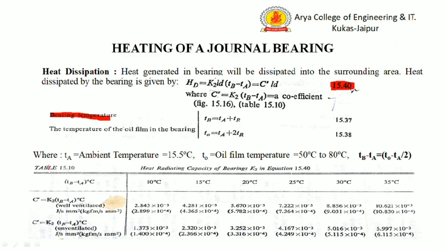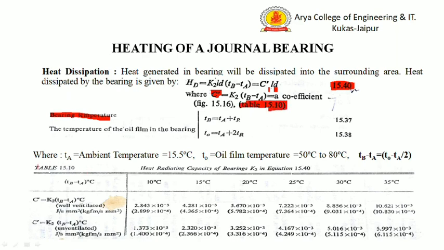TA is the ambient temperature, that is equal to 15.5 degrees centigrade. L is the length of the bearing and small d is the diameter of the journal. In this, K2 multiplied by (TB minus TA) is replaced by a factor C double dash. The value of C double dash can be determined from the table 15.10.